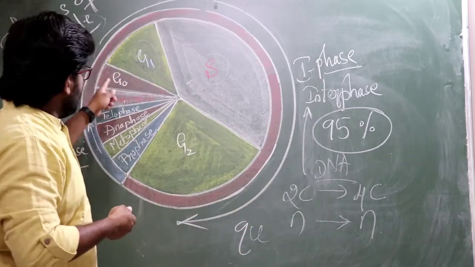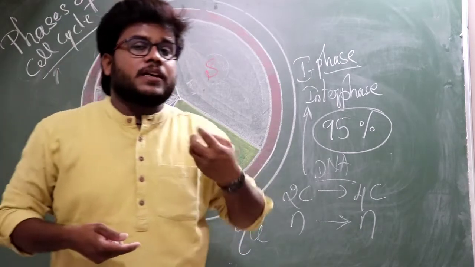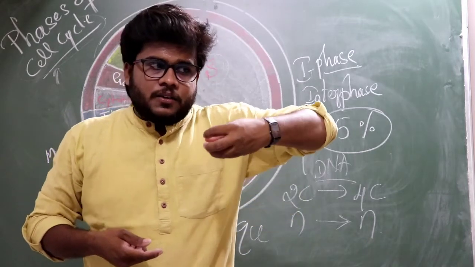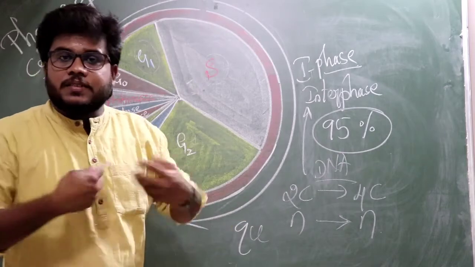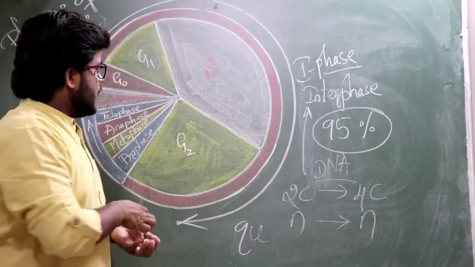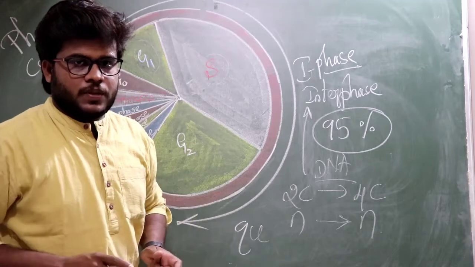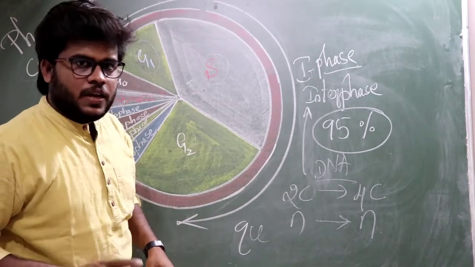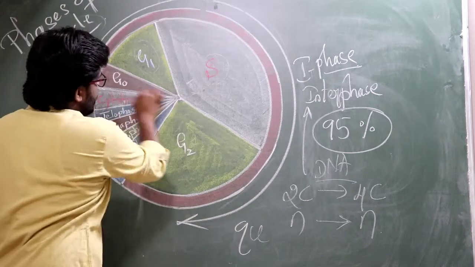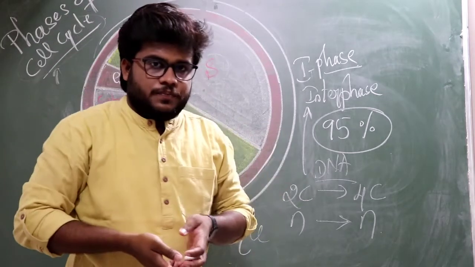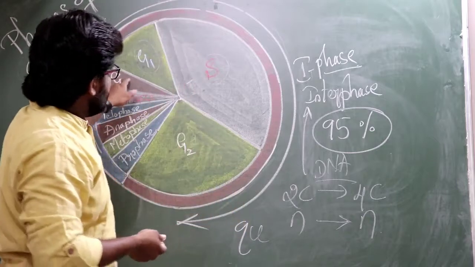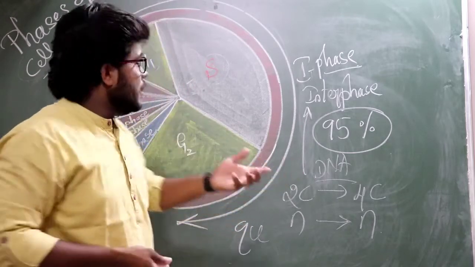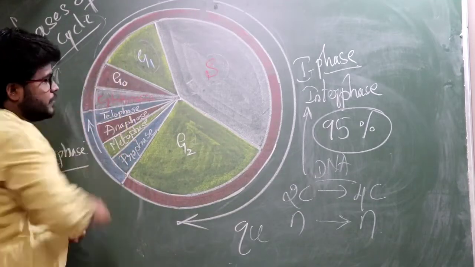These cells exit the G1 phase and the division cell cycle, and they become inactive. Metabolically they are active, but in terms of cell division they are inactive. Whenever there is a necessity, only then do these cells undergo division. Understood? Because of that it is called the G0 phase.